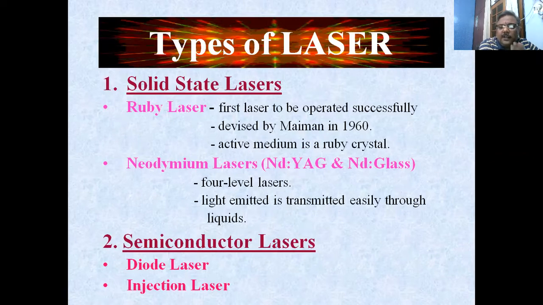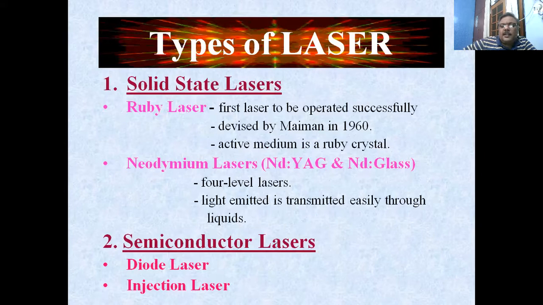So there were three levels, and a laser obeying that kind of configuration is called a three-level laser system. Similarly, we have four-level laser systems in which one more energy level comes into the picture. What we are dealing with is classification based on the principle of the laser and the material that we are using. The first one is the solid state laser, and it is the ruby laser.